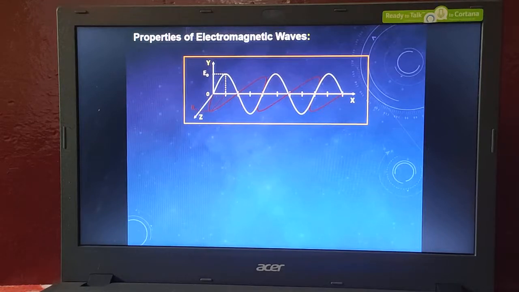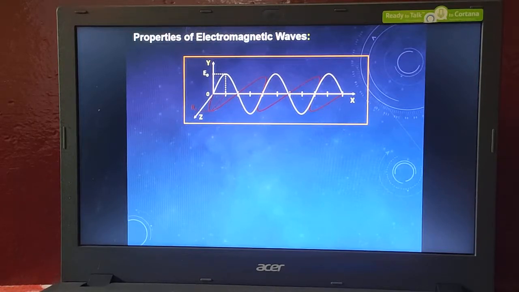Which are the examples of these electromagnetic waves? Do we know that? Yes. The examples for these electromagnetic waves are visible light, X-rays, gamma rays, UV rays, and so on. We have a lot of electromagnetic waves. We are going to see that later.